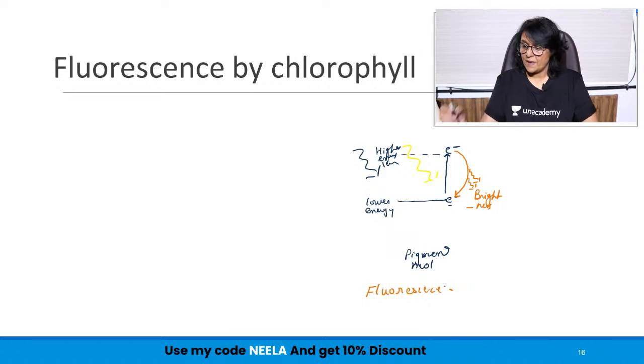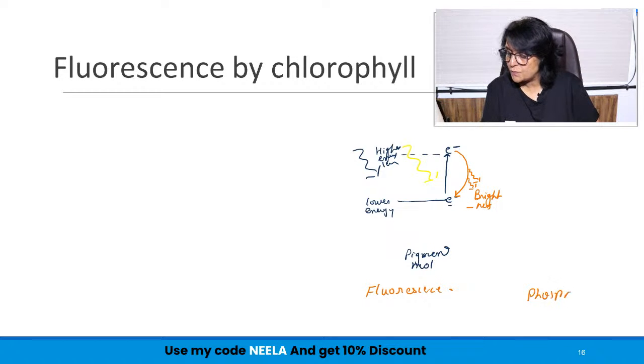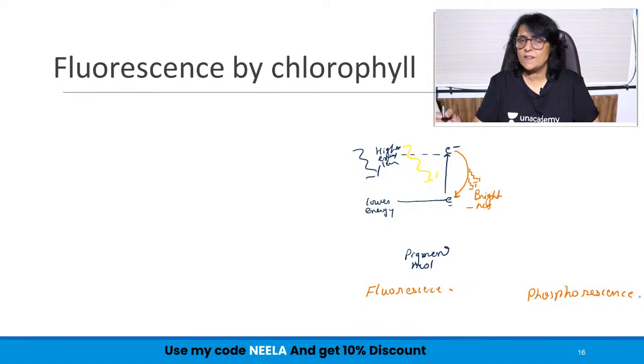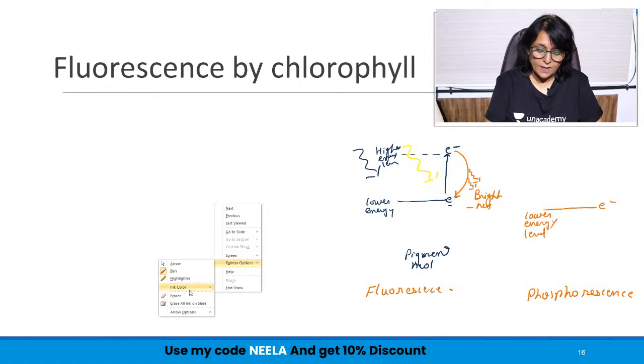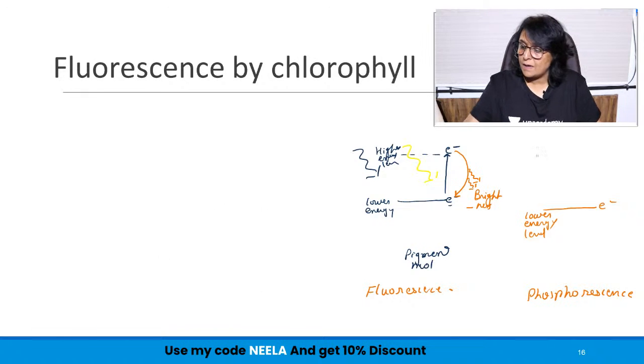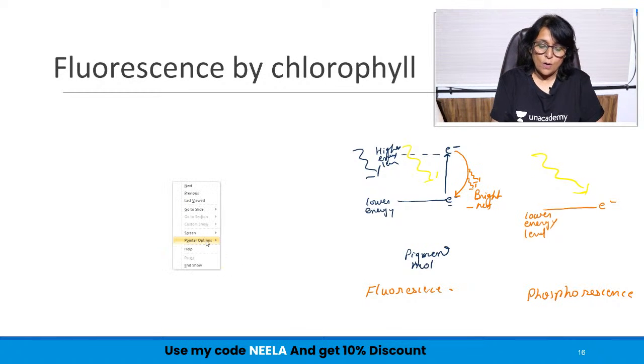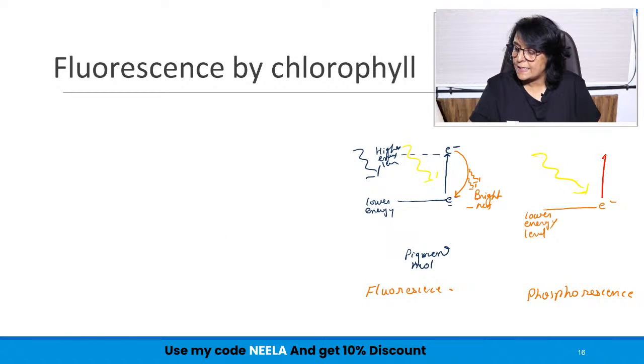Now let us talk about phosphorescence. Pretty much the same thing with a slight difference. This is the electron at the lower energy level. Now when sunlight falls on this, or when the photons are available for this electron, what will this electron do? This electron will get excited and will come to the higher energy level.